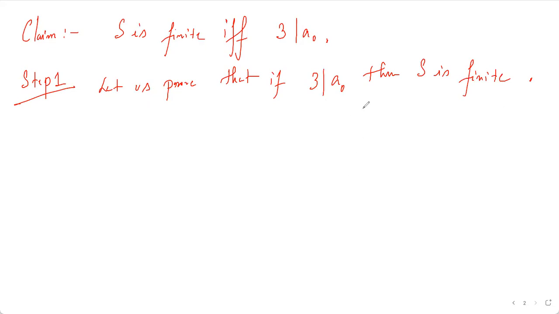So basically 3 divides A naught means A naught is of the form 3k, where k is an integer greater than or equal to 1. So what we are going to do is induct on k.